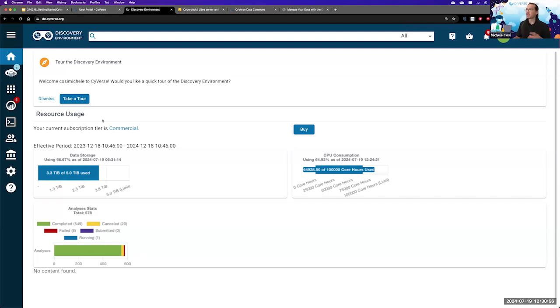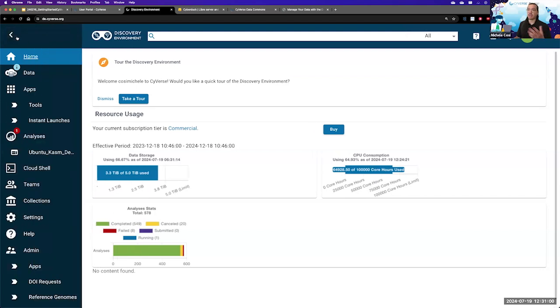I want to bring your attention to the left side menu. The left side menu is where you are going to be accessing your data, the various applications living on CyVerse, and how you can share this data with either people within CyVerse and outside of CyVerse. The first thing that I want to show you is the data.